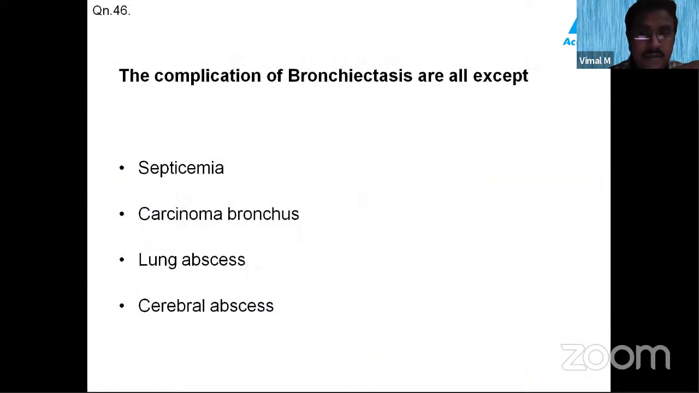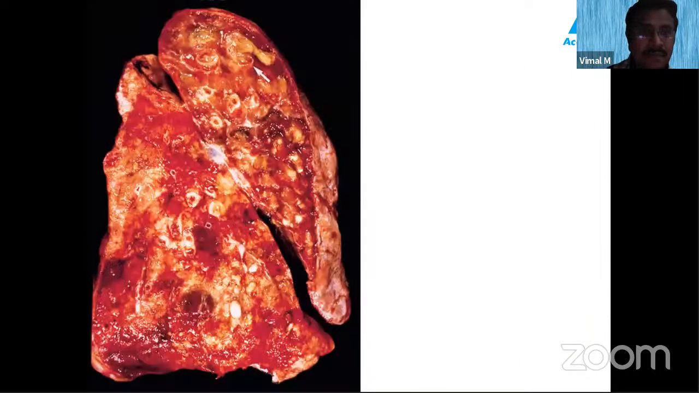Bronchiectasis, you can grossly see this. Can you see this lung? You can see these are the dilated bronchi and bronchioles, and this type of lung with dilated bronchi is called honeycomb lung. So honeycomb lung is seen in bronchiectasis because of the dilatation of the bronchi.